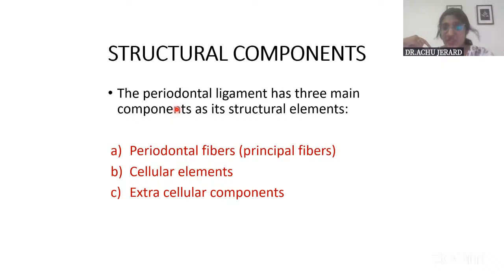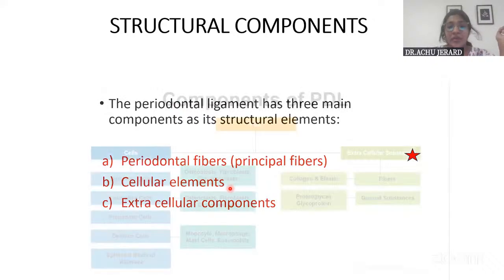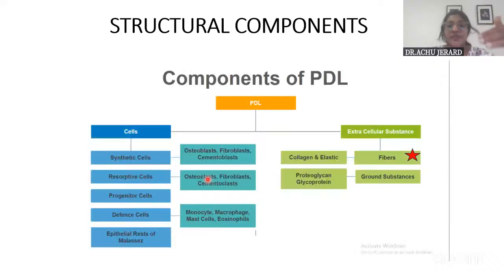Actually, this is an extracellular component, but you will have to highlight it because they form the principal component in the structure of the PDL. When the structural components are asked, I have just enlisted it, but if you give a flowchart like this, it will soon